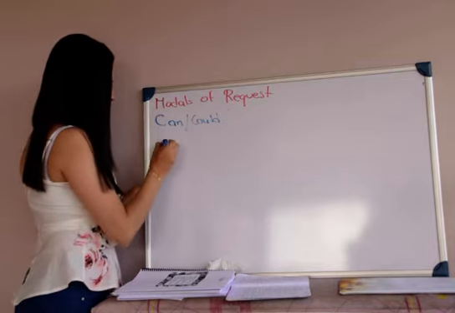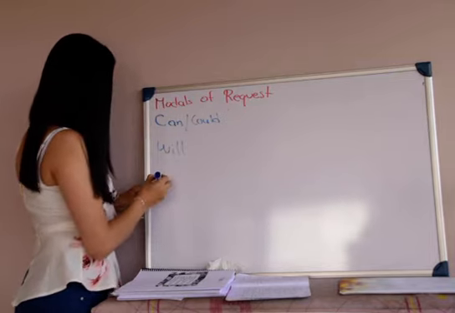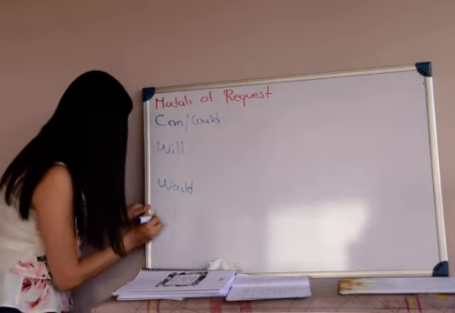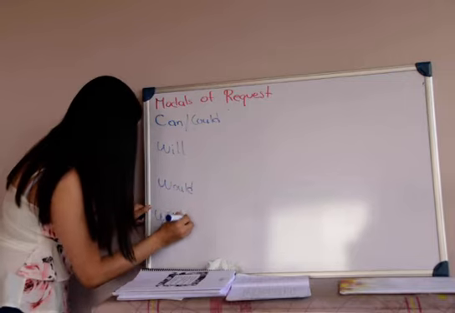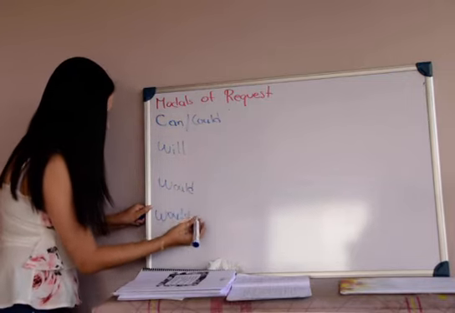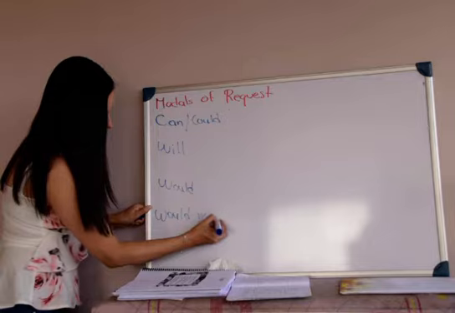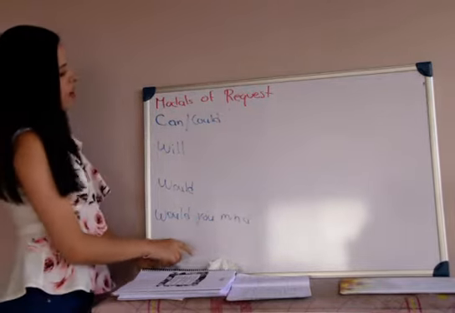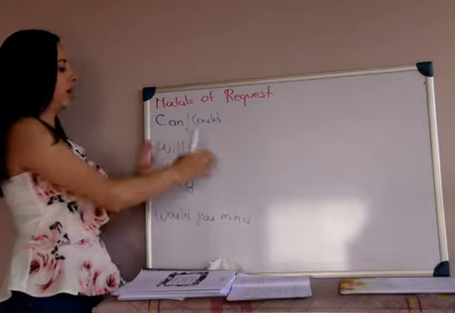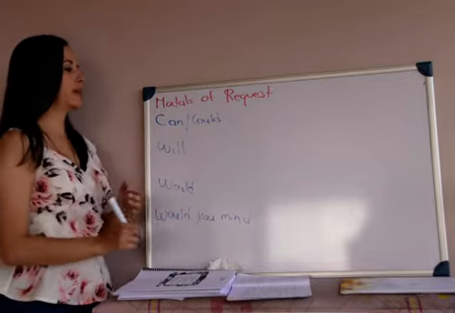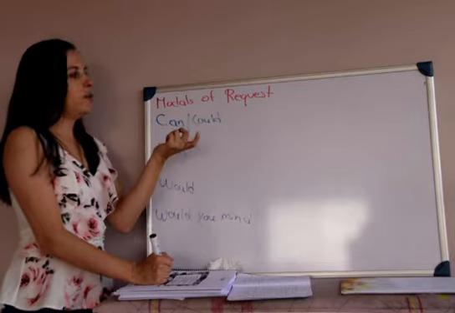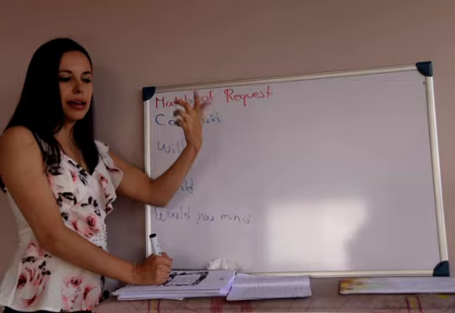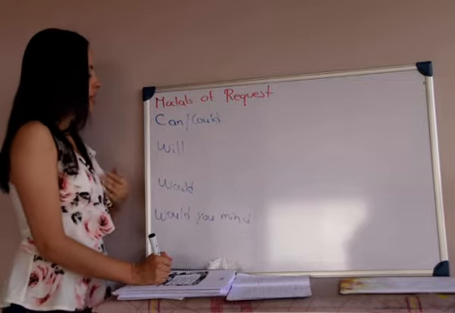We have will, would, and pretty similar to the previous one, would you mind? Okay, so again, these are the same modals but in a different context and with a different purpose. Here we are asking for help, basically. We're making a request. We are asking someone to do something for us.